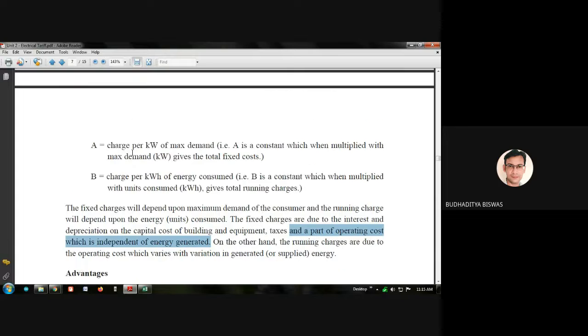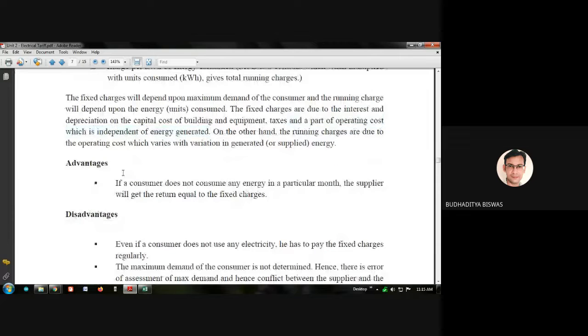The advantage in this two-part tariff, the first advantage, is that if a consumer does not consume any energy in a particular month, the supplier will get a return equal to the fixed charges. So as you declared the amount of fixed charges in your home, based on this, the supplying agency sends you the electric bill even if you do not consume anything. So that's why, when you're not consuming any energy in a particular month, you still need to give some money to the supplying agency as a part of the fixed cost.